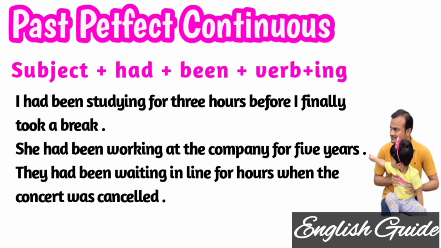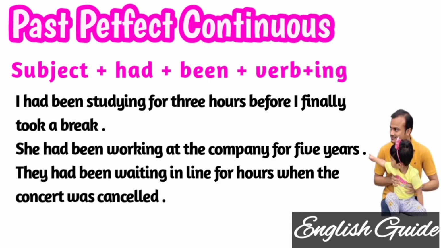Coming to the next example, she had been working at the company for 5 years. Third one, they had been waiting in the line for hours when the concert was cancelled. So they had been, she had been. Had been is applicable for all, whether I, she, they, everywhere. It is very simple, no confusion, and verb plus ing.